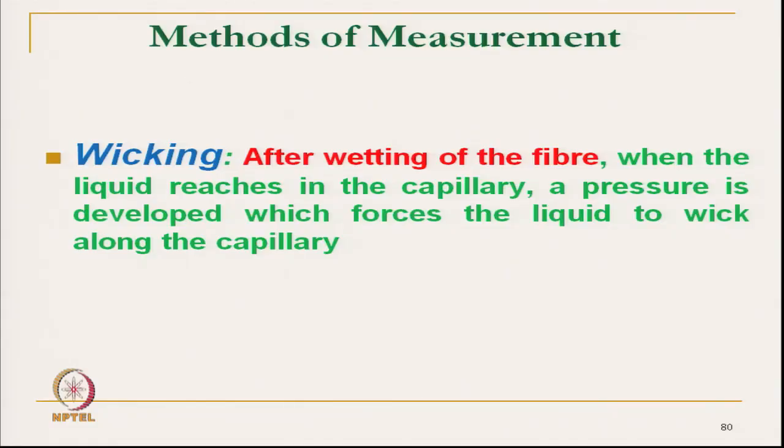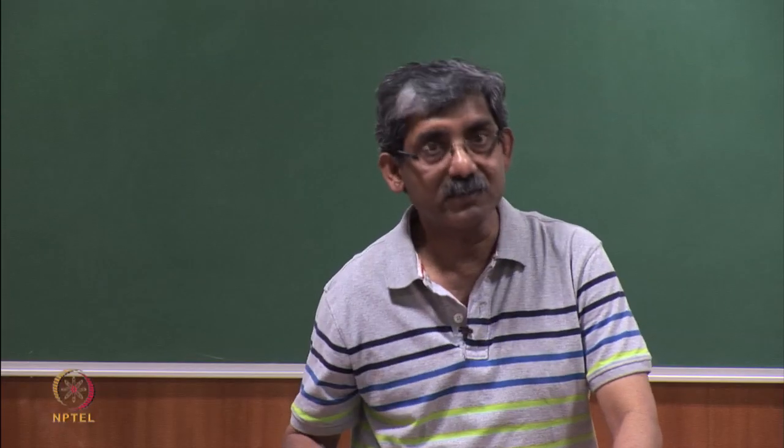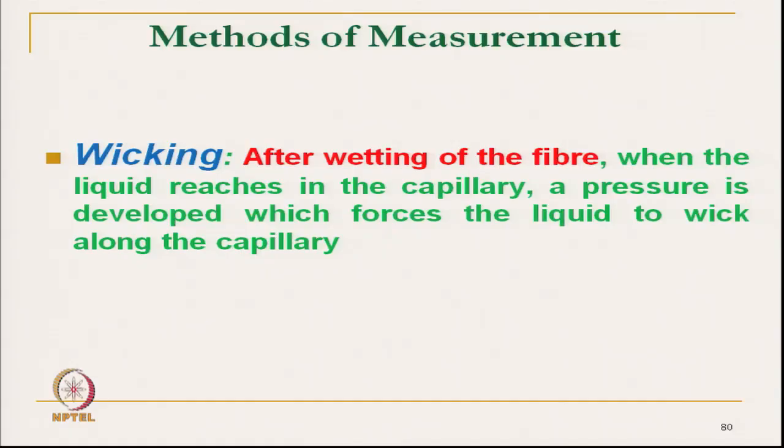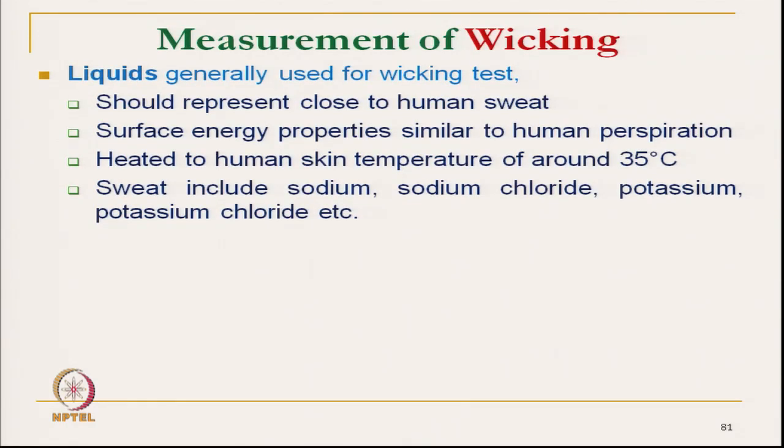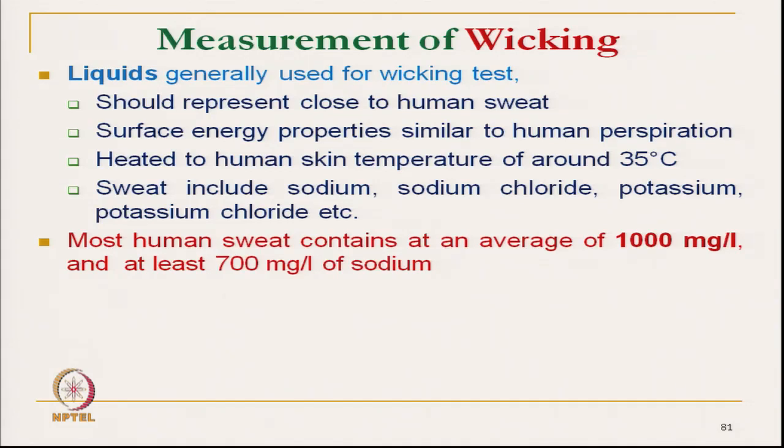After wetting of the fiber, when the liquid reaches the capillary, a pressure is developed, and that capillary force helps in transporting the liquid through the capillary. For measurement of wicking we need a particular fluid to simulate human sweat.